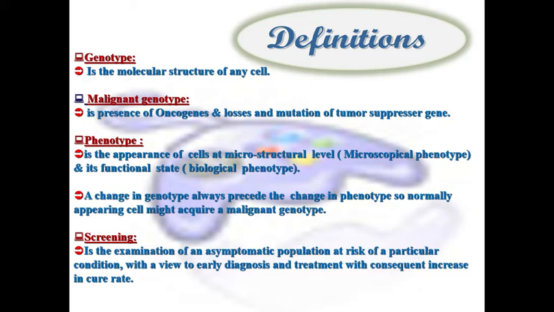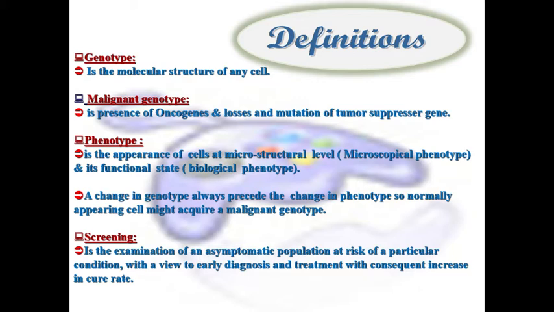The phenotype is the appearance of the cell either at a microscopical structure level, like in cases of microscopical phenotype, or its functional state. We call it biological phenotype, where the cells express their secretion and their function.